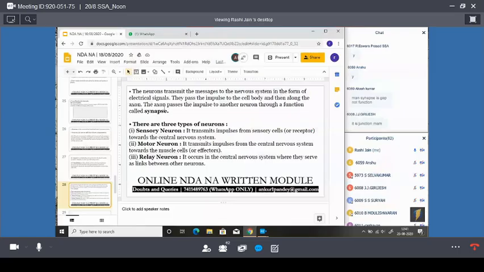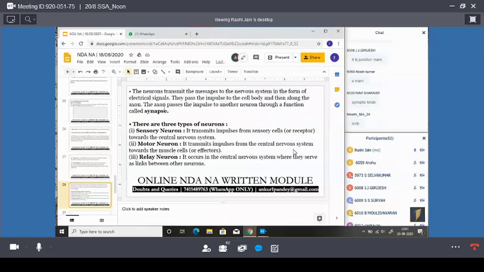Is it clear to you, Akash? Yes, we can say it is a junction. Okay.